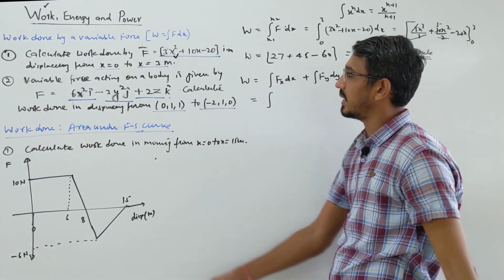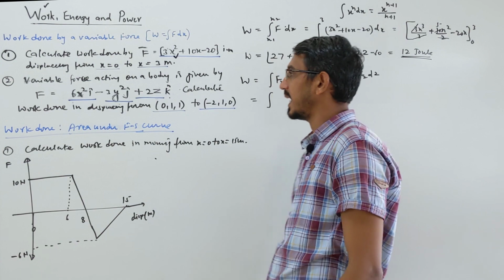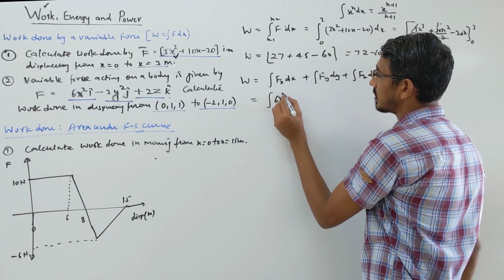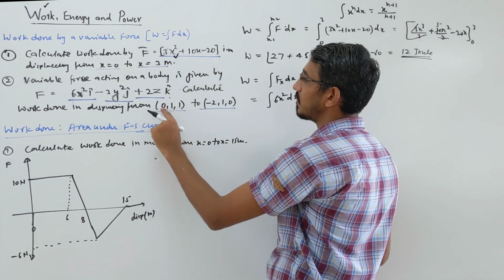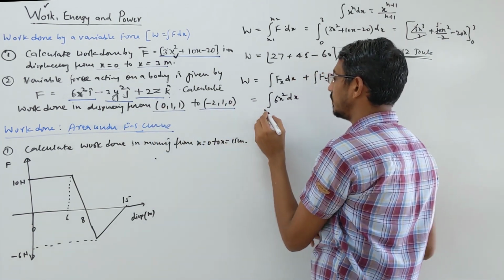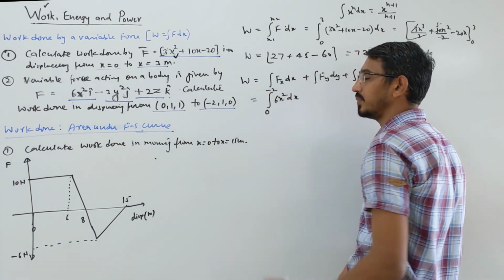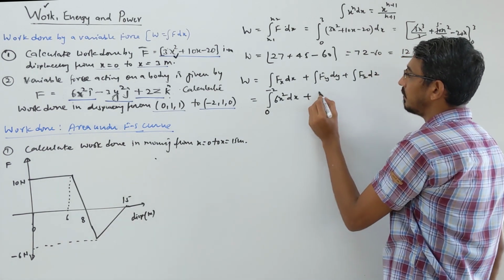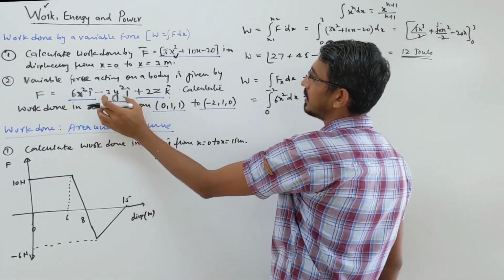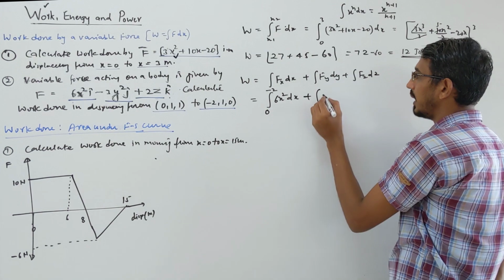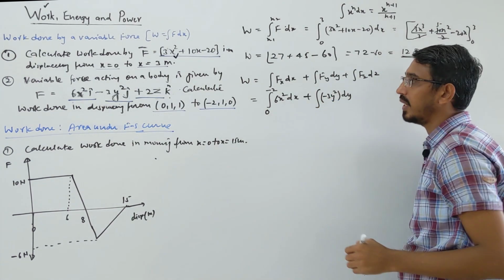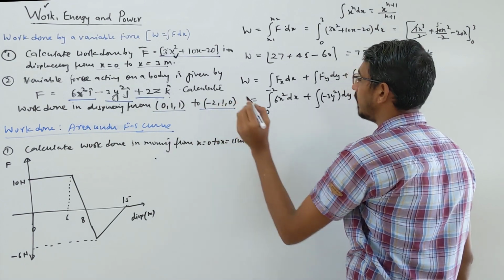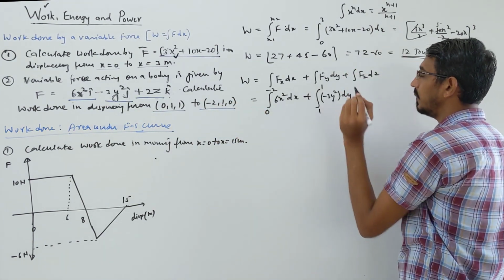Let's put the value. What's the force in x direction? That's 6x square into dx, and limit also you can put, the range. X varies from 0 to minus 2. Then force in y direction, that's given minus 3y square into dy, and limit is given 1 to 1.